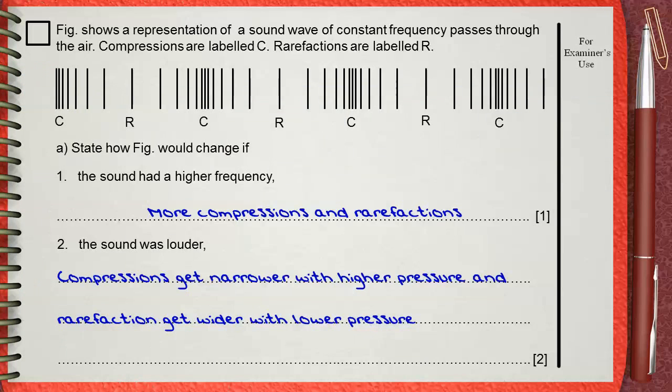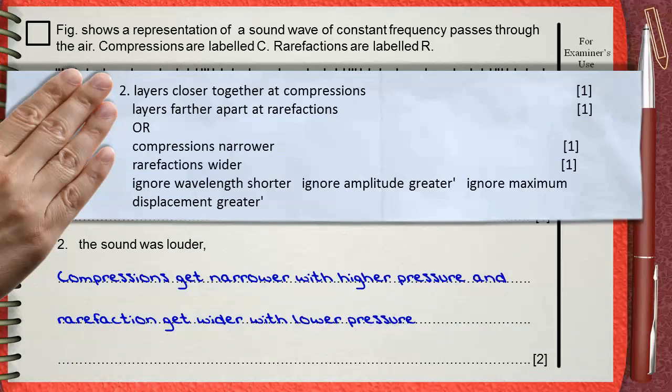The mark scheme for question 2. This is for 2 marks. Layers closer together at compressions, this is for 1 mark. Layers farther apart at rarefactions, this is the other mark. Another possible answer is compressions narrower for 1 mark, rarefactions wider for the second mark. Also, the mark scheme ignores any scientific explanation: wavelength shorter, ignore; amplitude greater, ignore; maximum displacement greater, ignore.